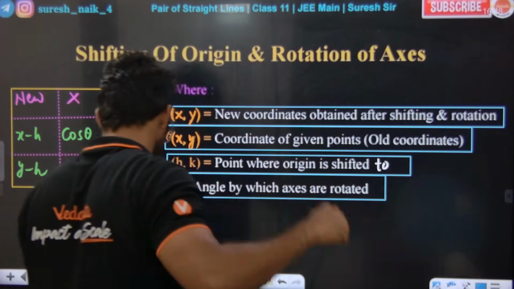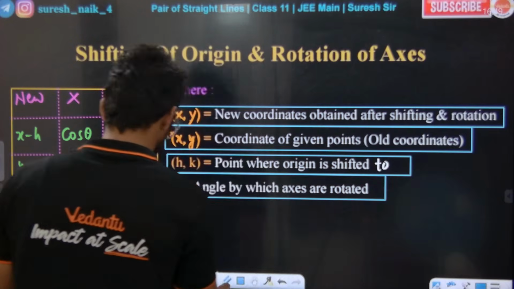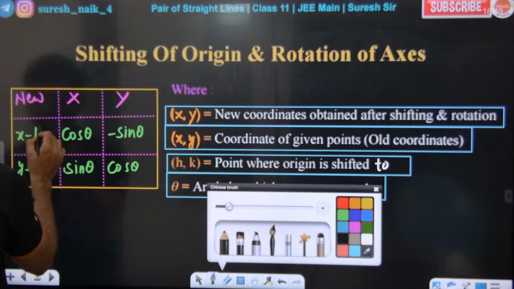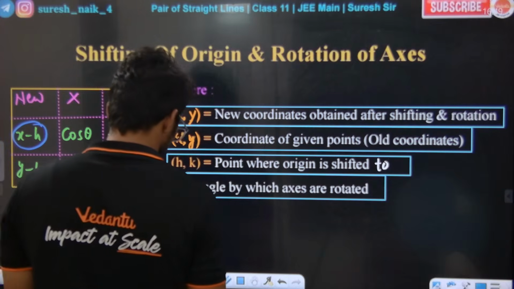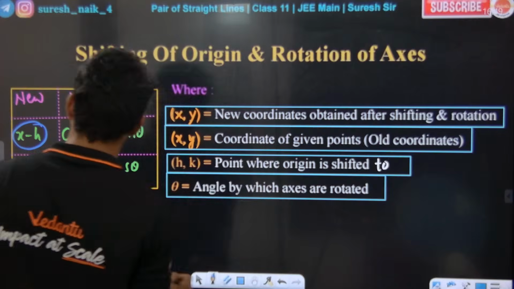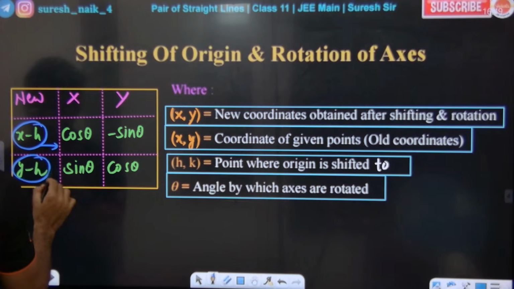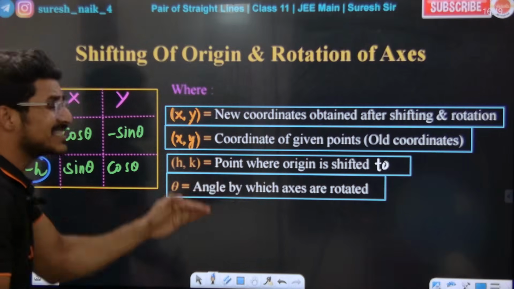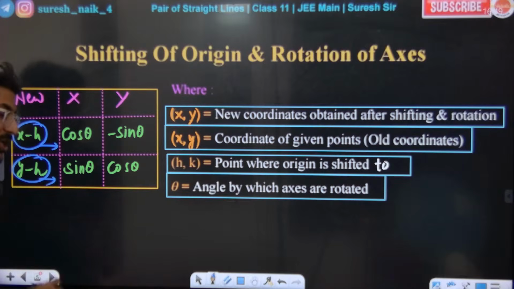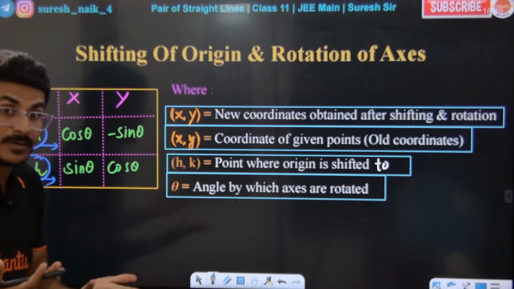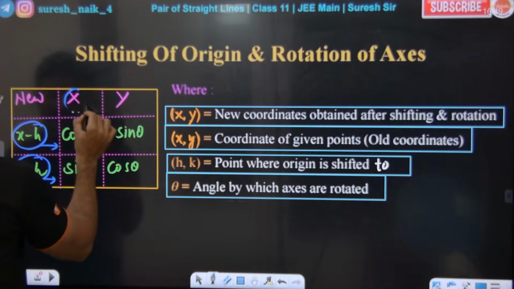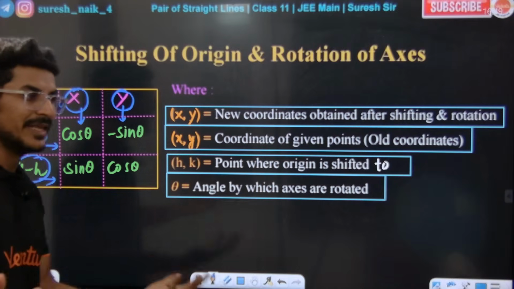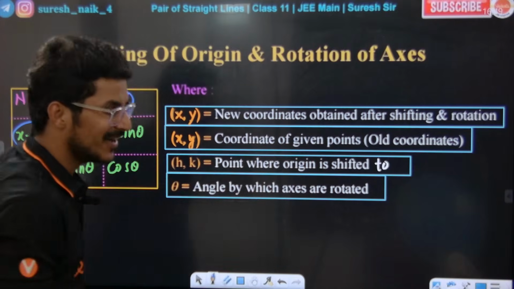Sir, for example, how do we write capital X? Capital X and small x, how do we get them? Simple logic, sir. If we want small x minus h, we just need to move in this direction. If you want small x and small y, we need to move this direction. If you want small y minus k, you need to move this direction. Look at the board everyone. If you want capital X and capital Y, you need to move in the downward direction.